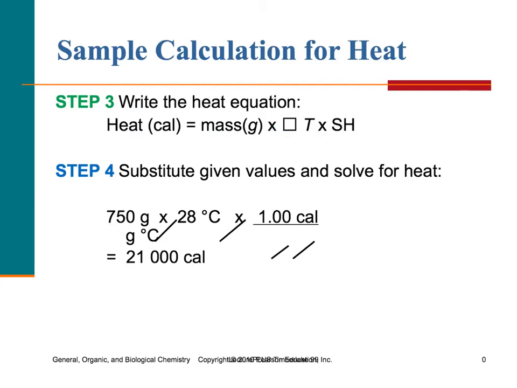That will be here. And we had water with a specific heat of 1 calorie per gram degree Celsius. Grams will cancel. Celsius will cancel, leaving us with calories. We do the math, and we have 21000 calories.